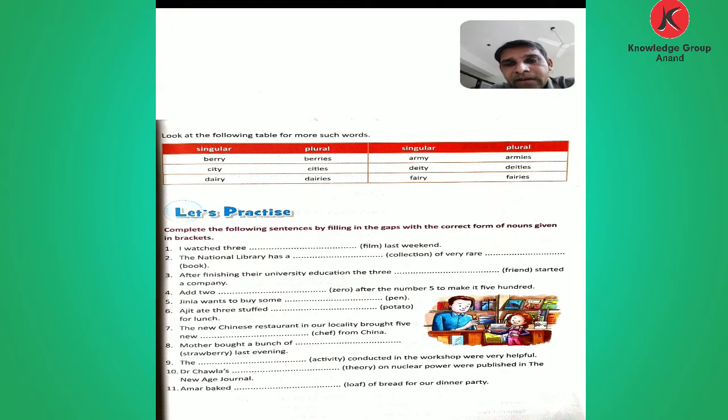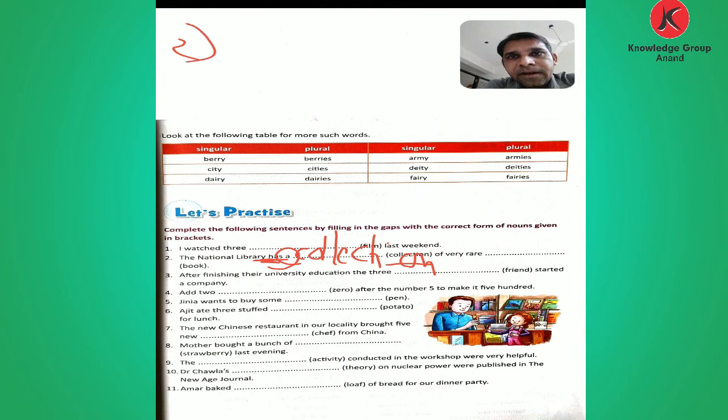Come to the second. The National Library has a, article a is given, so collection, what you write? Same, collection, don't put it in plural. What is the second answer? Collection.